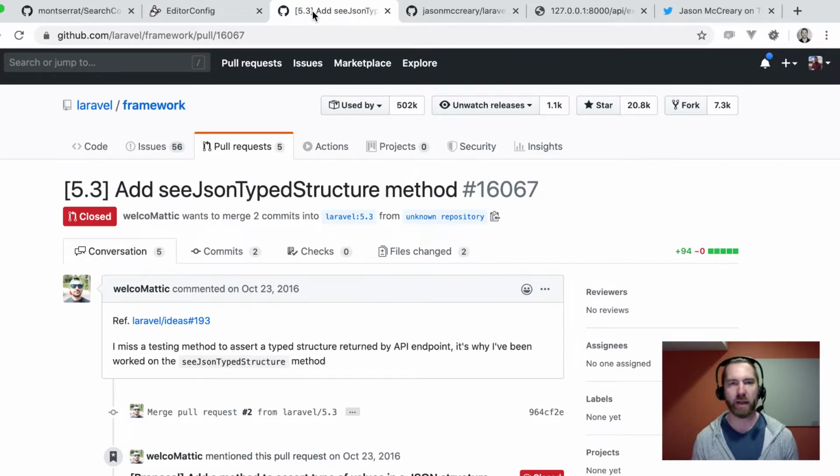The other day I had a need for this. So there is an assertJSON structure in Laravel. Totally great. But I wanted to take that a step farther and say that the structure wasn't just these keys, it had these data types as well.